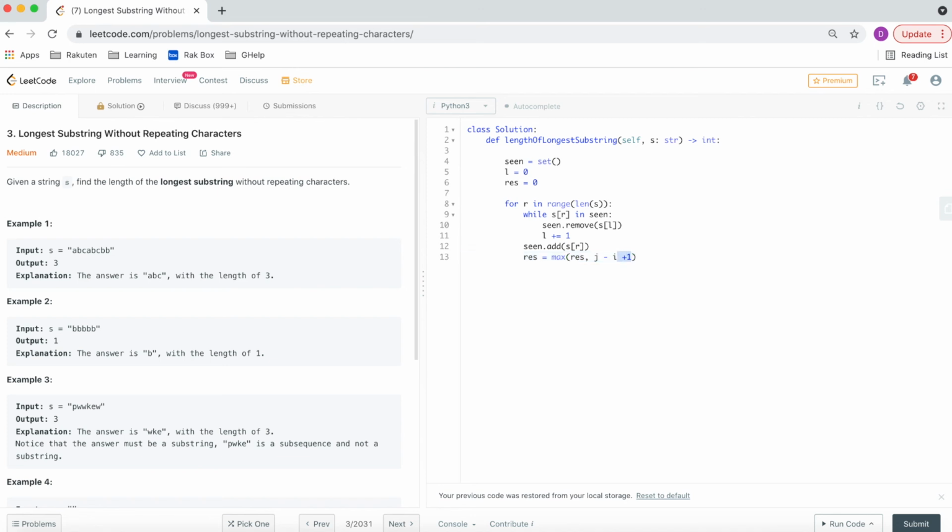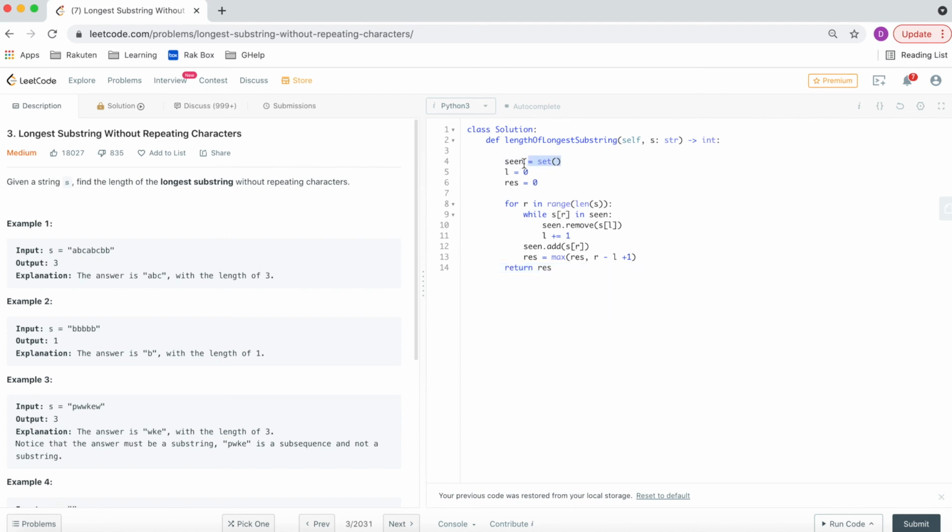R minus l plus 1 will give us the length of the substring. Sorry, it's not j and i, it's r and l. We used r and l for this, and we can return result.